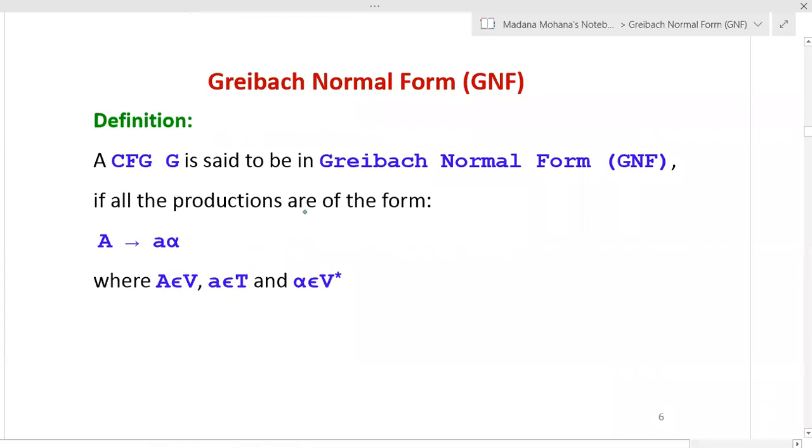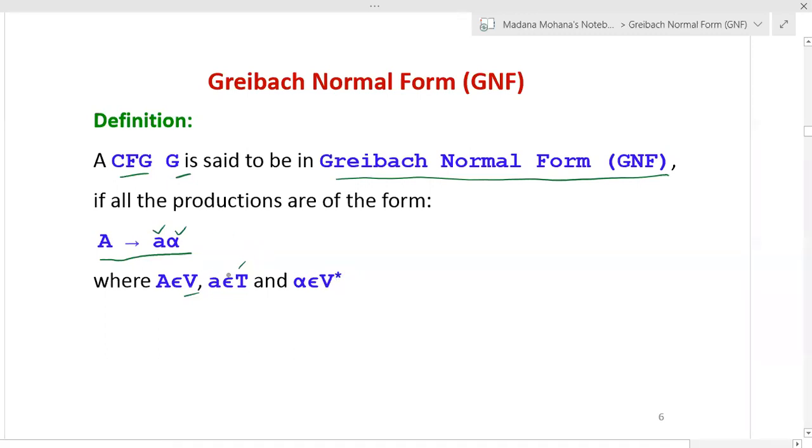Here the condition is: a context-free grammar G is said to be in Greibach normal form, abbreviated as GNF, if all the productions are of the form A derives a alpha, where small a is a terminal which belongs to T, capital A, the left-hand side, is a variable which belongs to V, whereas alpha belongs to V closure. Here, V closure means a set of strings of variables, possibly null also.